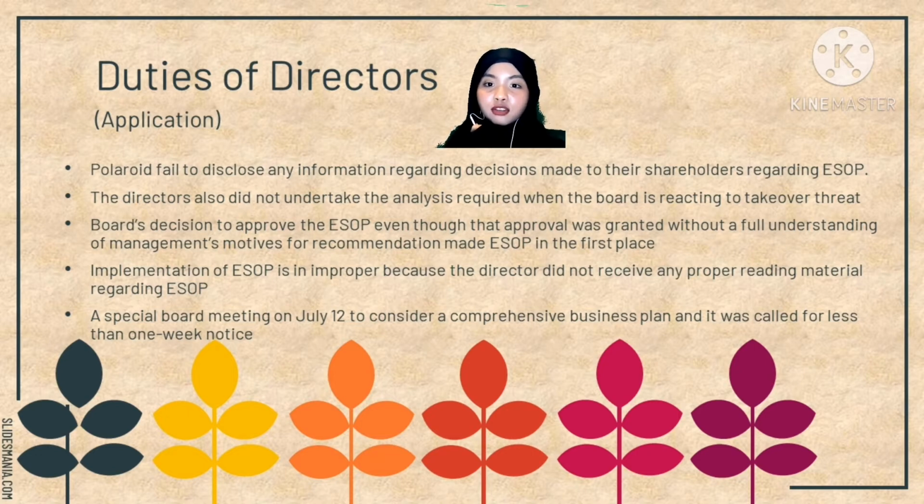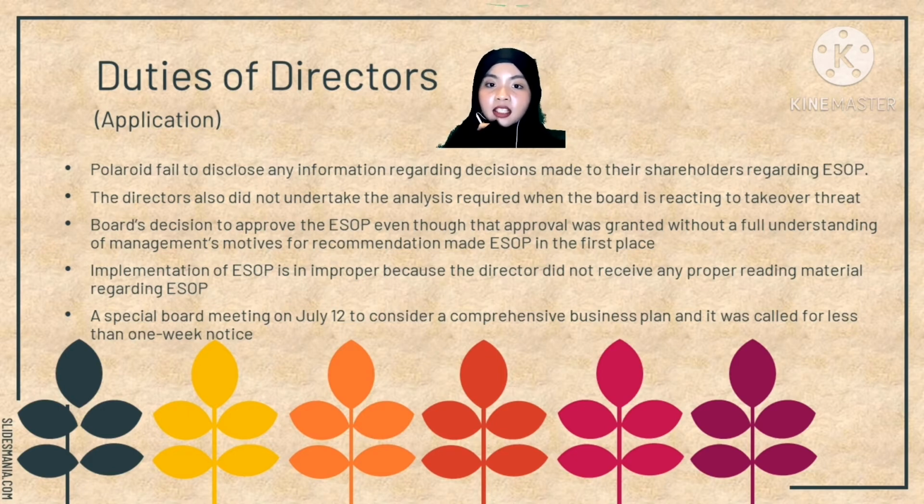The directors also did not question the management's conclusion and recommendation to triple the size of the ESOP. In fact, the directors approved the ESOP without a full understanding of the motive or objective of implementing the ESOP in the first place.